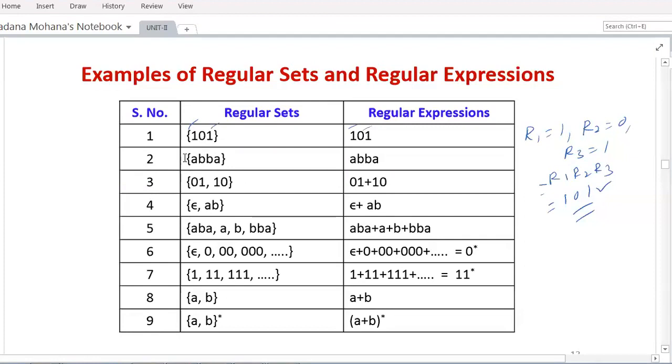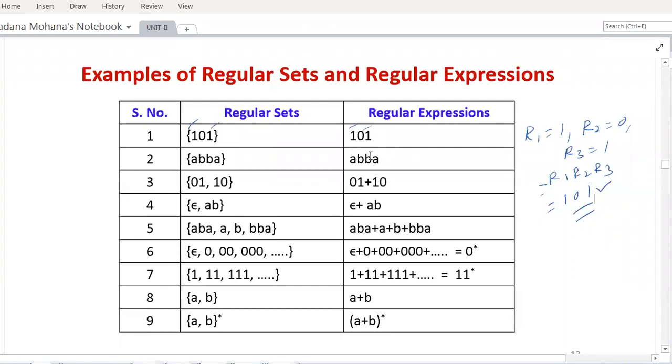Then let us see the second example: {abba}. Again, this is a string being represented within set brackets, so this is a regular set. Then what is its regular expression? abba. So simply remove the set brackets.